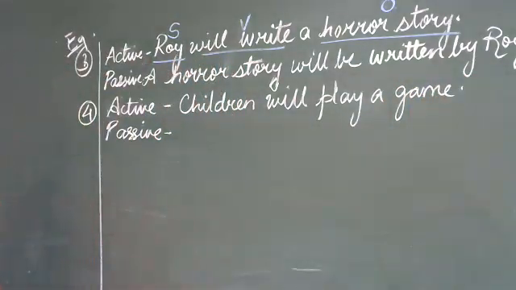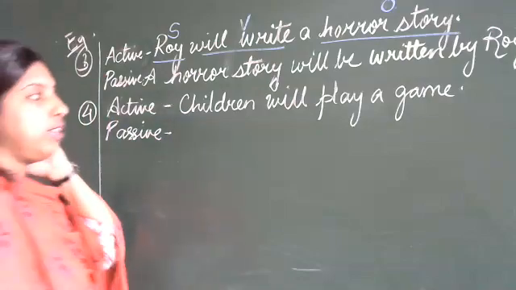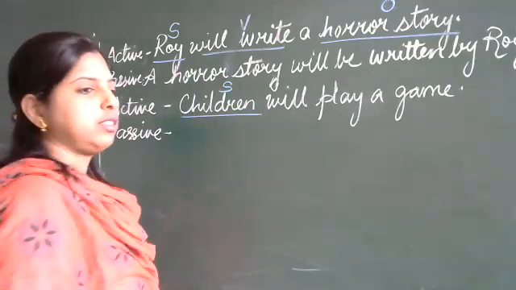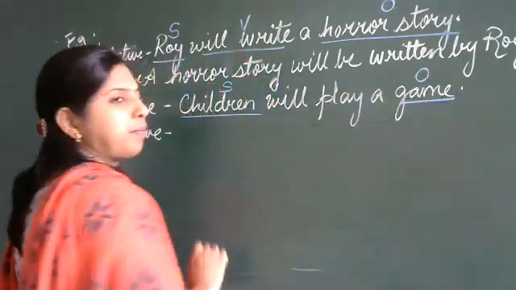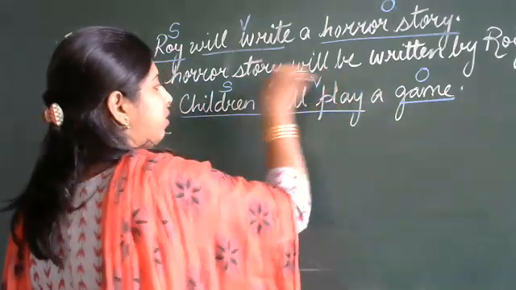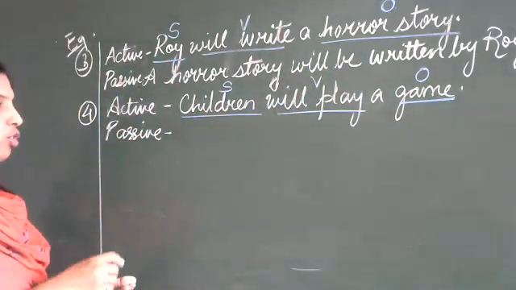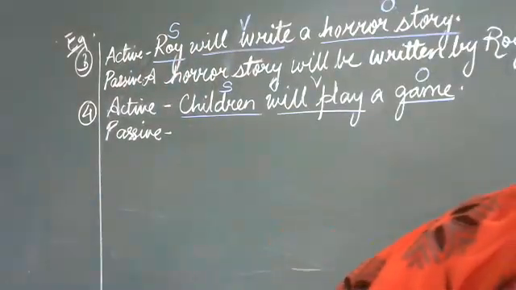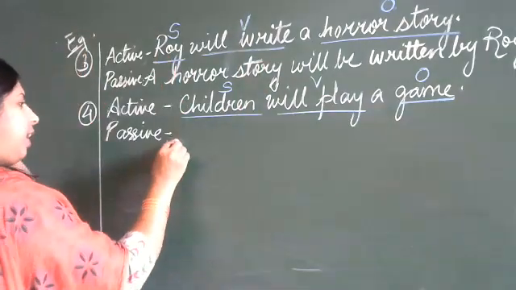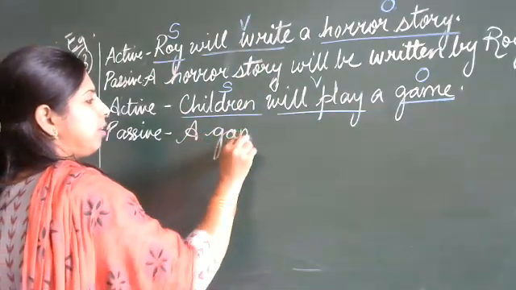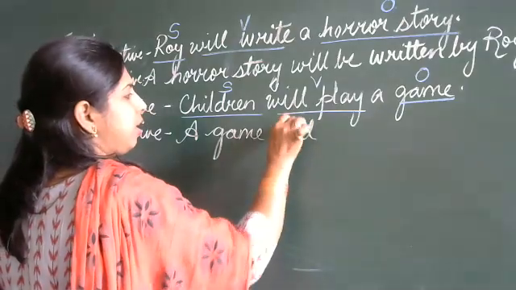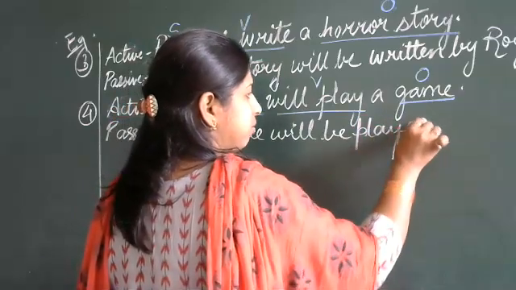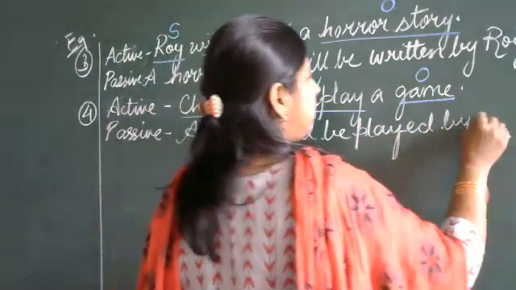Now tell me, which is the subject here? Children is the subject. Okay. Object? Game. Very good. Verb? Will play. Very good. Now tell me what change you're going to make. Yes? A game will be played by children. A game will be played by the children.